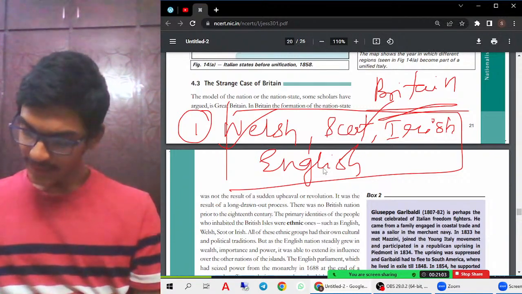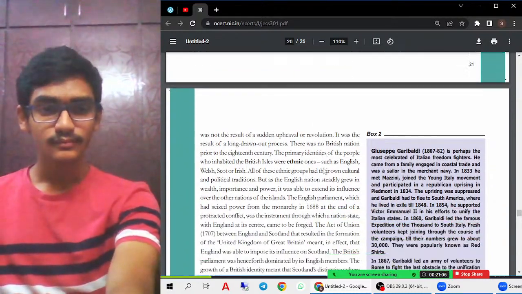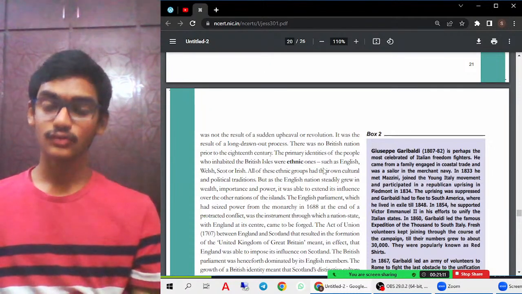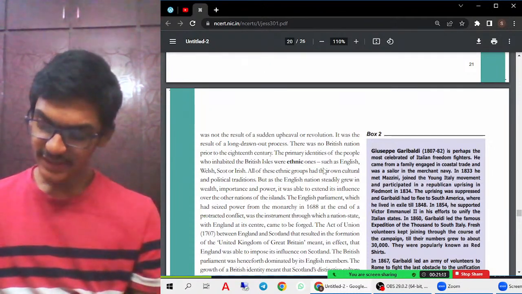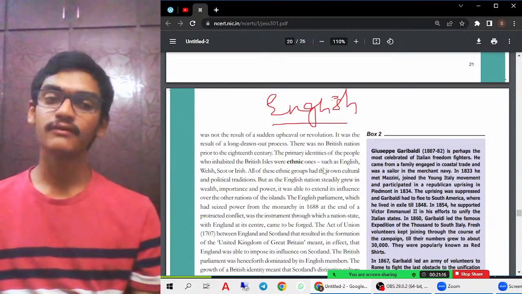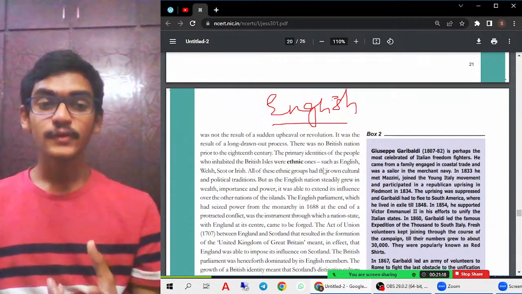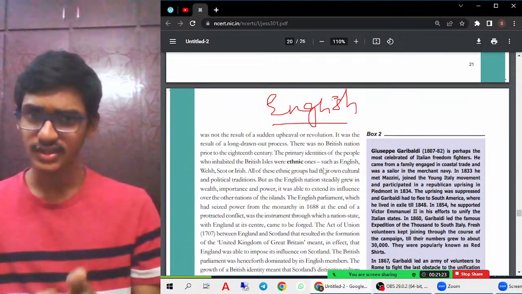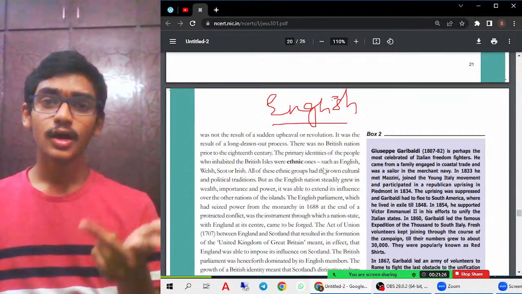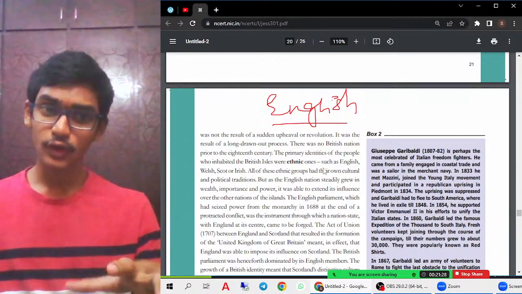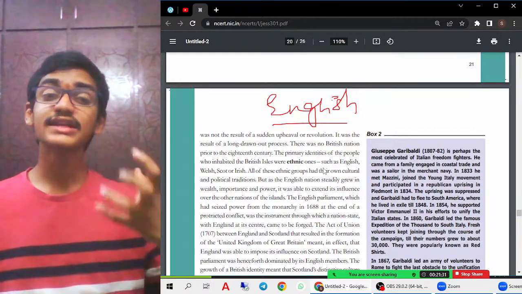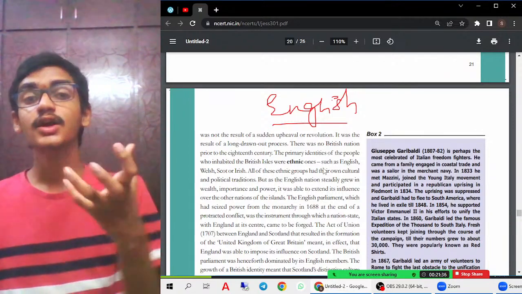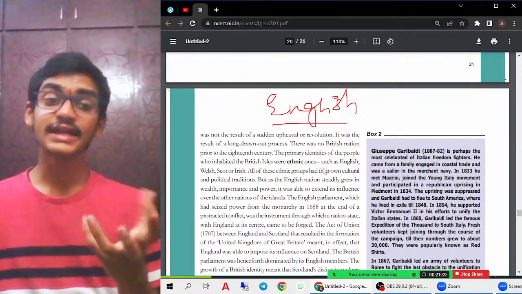What actually happened in this case was that, for many long years, the English had much greater power compared to other regions. Over time, the English were gaining more and more power in terms of education, military support, and political support. English is not the language here being referred to; English people were growing in great importance. We can see that from this.